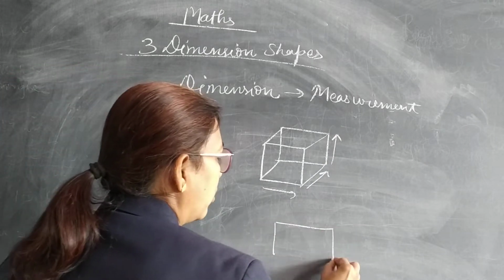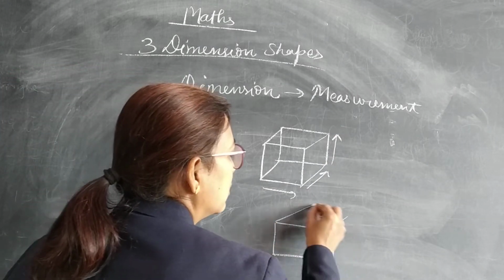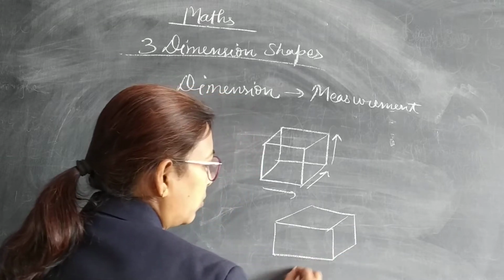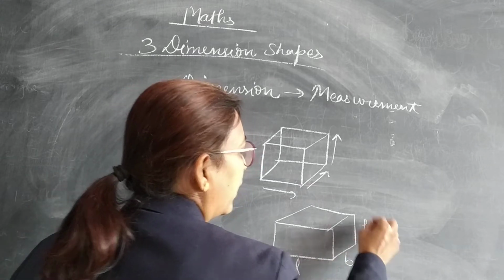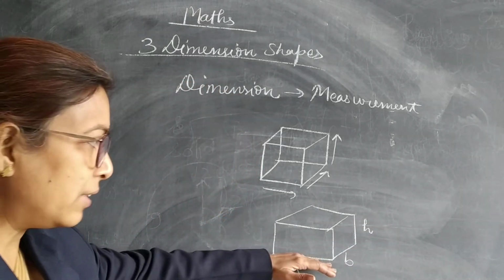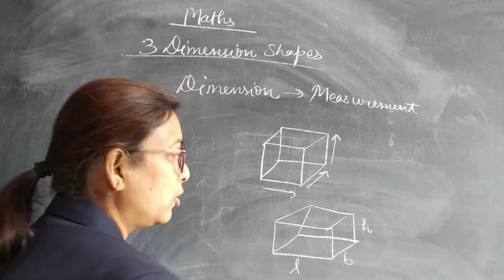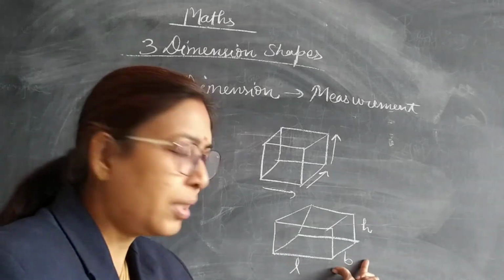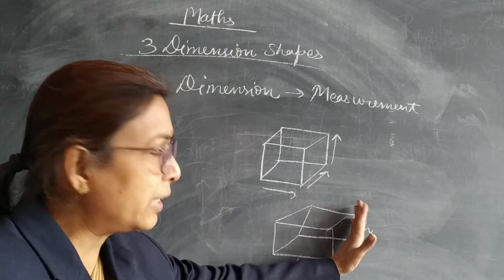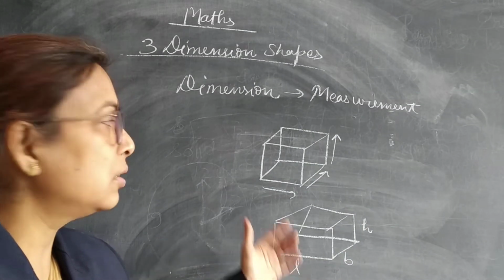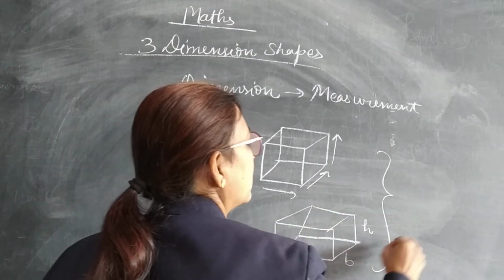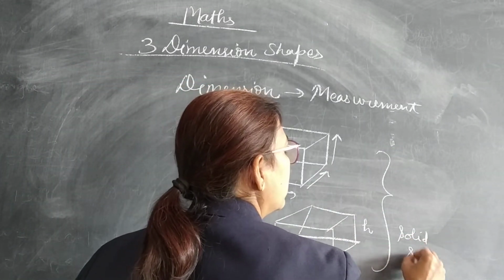Similarly, we can draw a cuboid. In cuboid also you can see length, breadth and height, because the base is rectangle. You can see the base is rectangle, so that's why we are having length, breadth as a base. But it has some height, that's why it is called the three-dimensional shape, and these all figures are called the solid shapes.